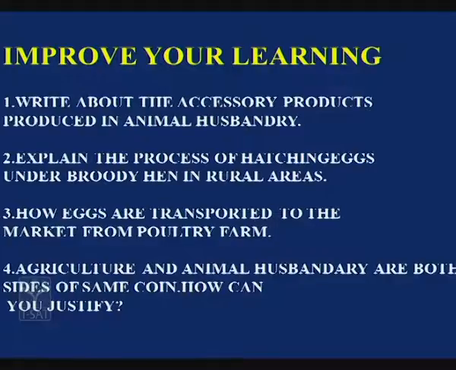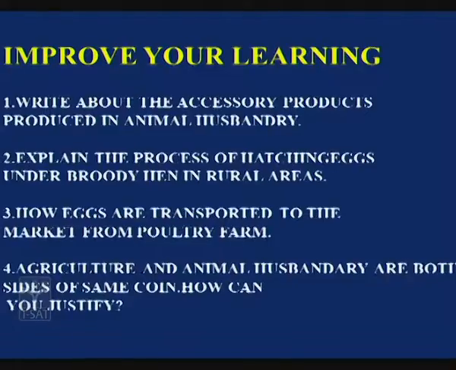Next, agriculture and animal husbandry are both sides of the same coin. How can you justify this? You know well, children, that in rural areas, most of the farmers, along with agriculture, definitely have cows and goats at their home. So that means on both hands they look after agriculture as well as animal husbandry. So what is asked here is how it can be practiced, and how both of them are treated as important. Hope you have understood the lesson, children. Apart from this, you also download the worksheets from the SIET website and complete that work also.